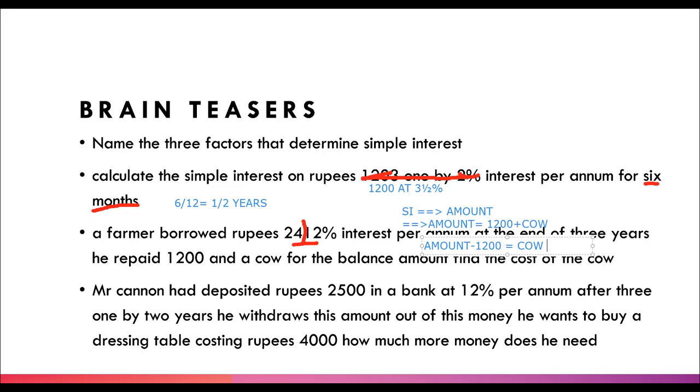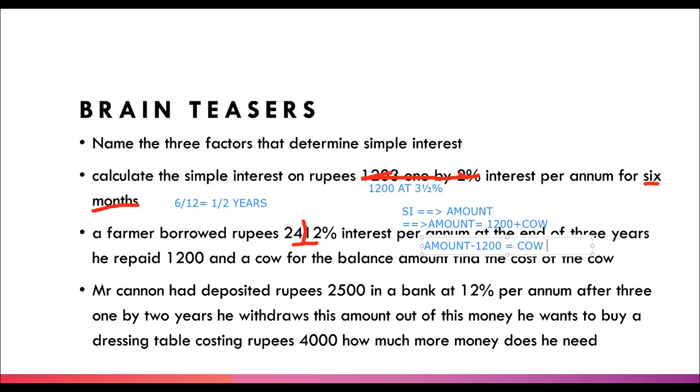Great. Moving on to our next question, Mr. Cannon. It's not Cannon, it was Kanan. Mr. Kanan had deposited rupees 2,005 in the bank at 12% per annum. After 1/2 years, he withdraws his amount. Out of this money, he wants to buy a dressing table. So how much more money does he need?